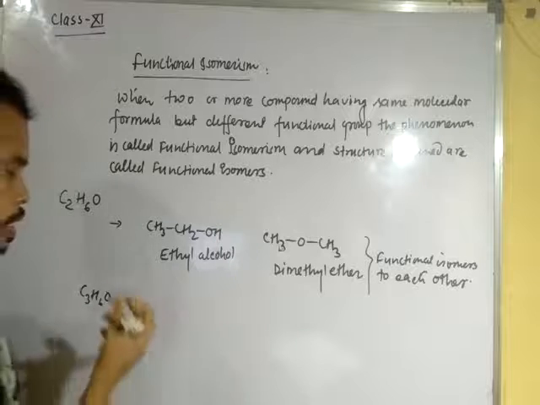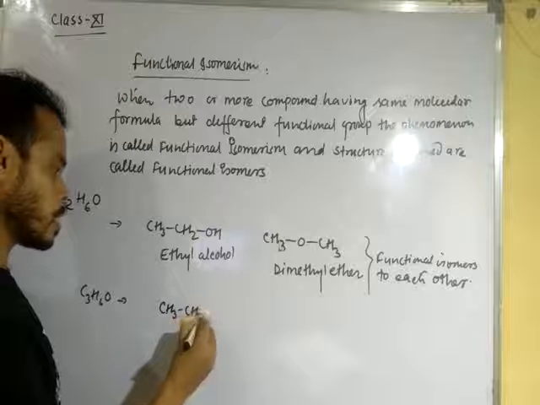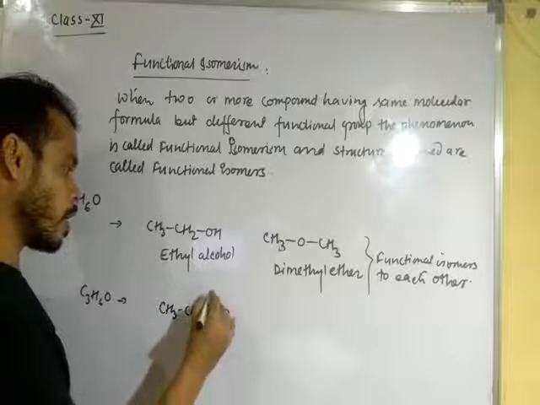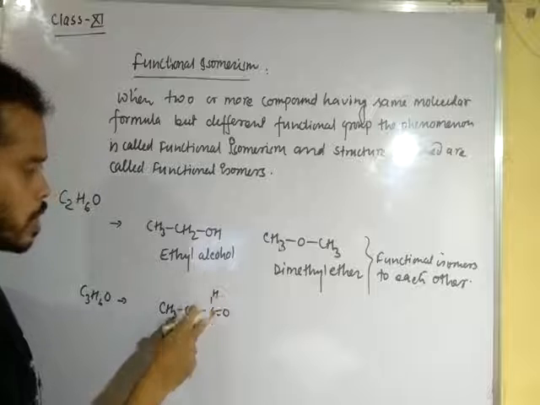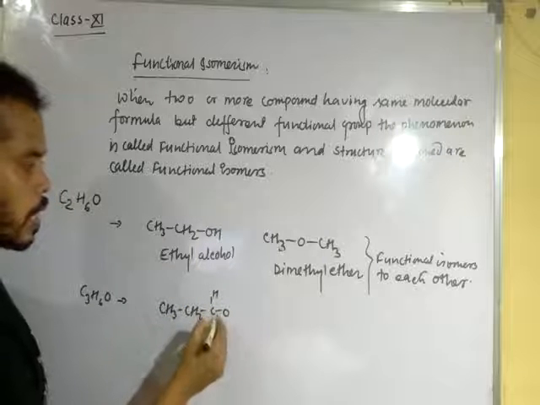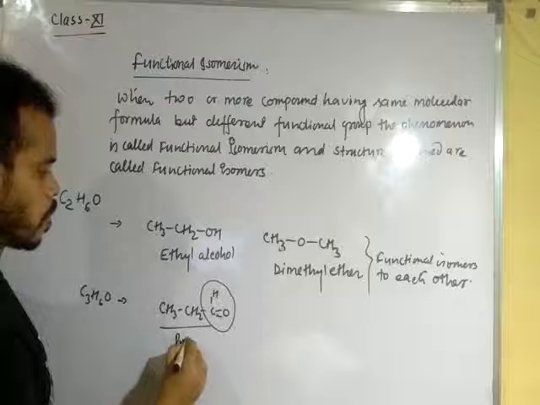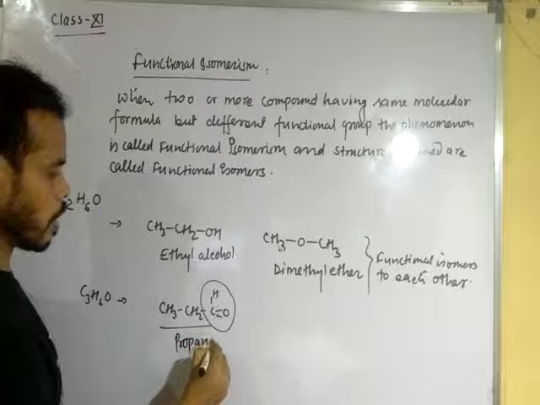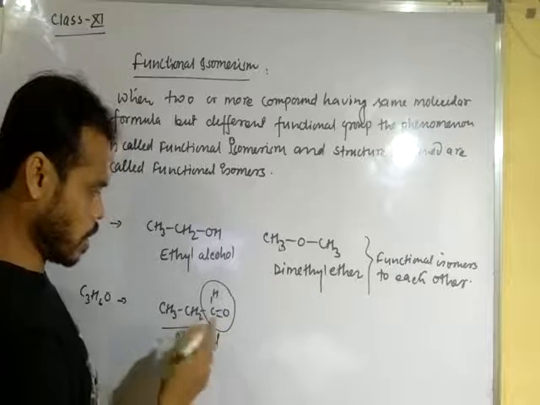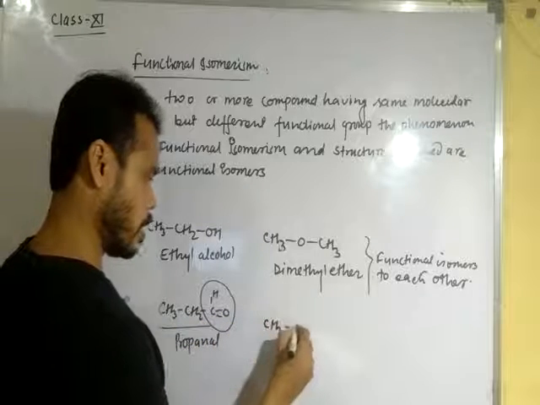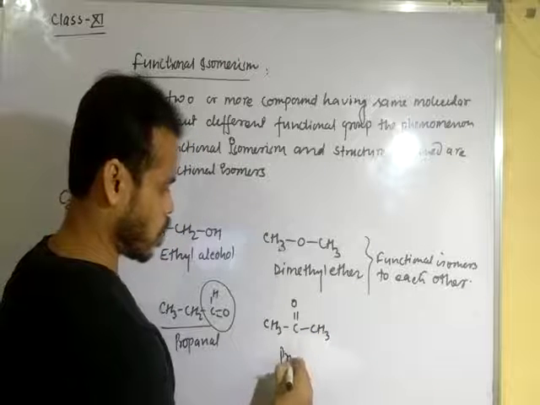See here CH3CH2CHO: 6 hydrogen, 3 carbon, 1 oxygen. And this is the aldehyde group, so it is called propanal. But when the oxygen attaches like this, CH3COCH3, this is known as propanone.